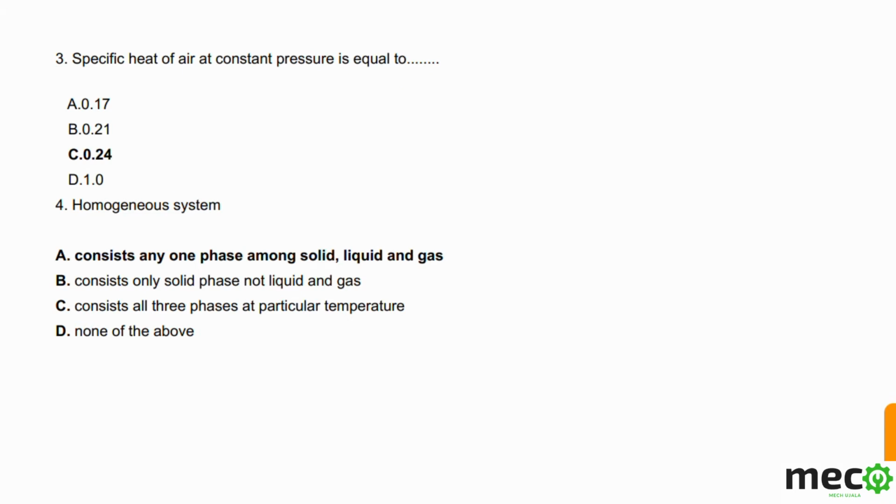And now after that the fourth question is, a homogeneous system is. In a homogeneous system only one phase exists. It can be solid, liquid or gas. So the correct answer is A, because it consists of any one phase among solid, liquid and gas. That is why we call it a homogeneous system. And in a heterogeneous system we get more than one phase.